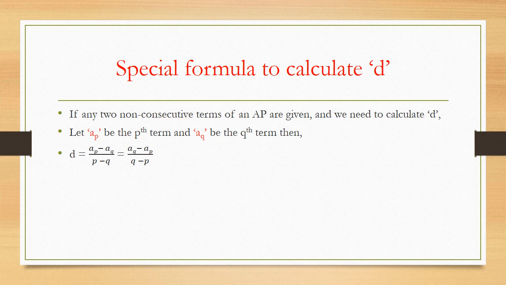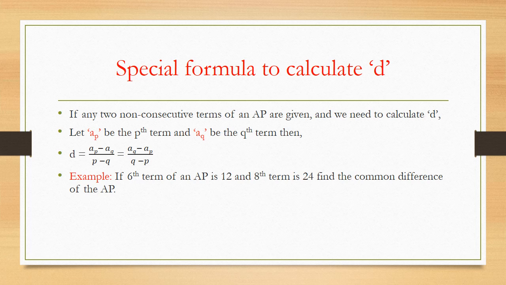You can also take it as Aq minus Ap upon q minus p, wherein depending on the number, if pth term is greater you can take first formula, if qth term is greater you can take second formula in order to avoid negative sign in the answer. Let us understand this with an example.